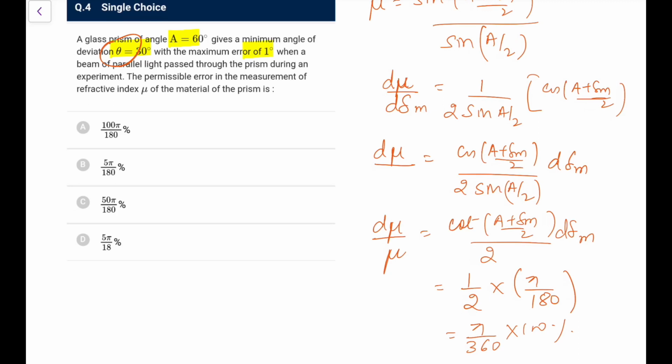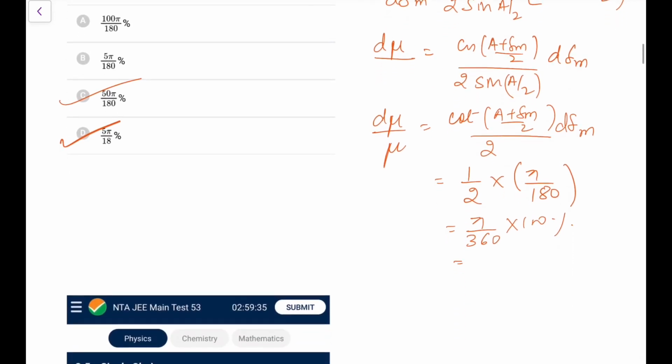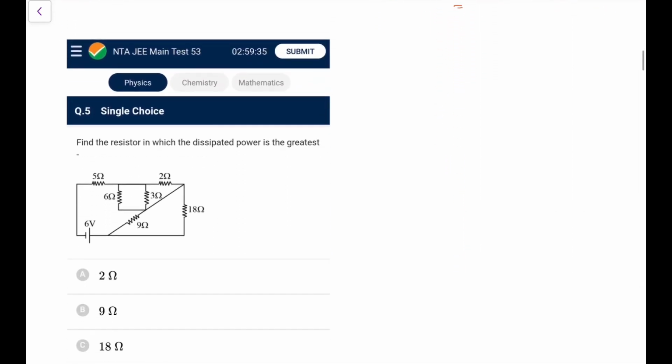So what I will get is definitely this one, 50 pi upon 180%, that you can make out. So there's the option 50 pi upon 180% or 5 pi upon 18%. I think both are one and the same, so it's up to you. You tick C or you tick D. I think both are same. Yes, they are same. Okay, next, find the resistor in which the dissipative power is the greatest.